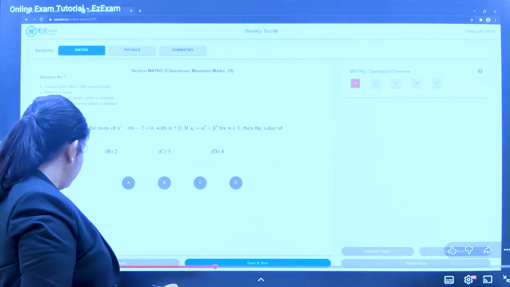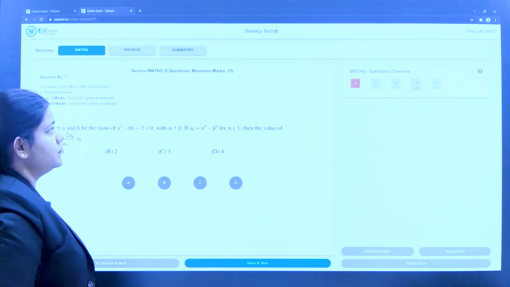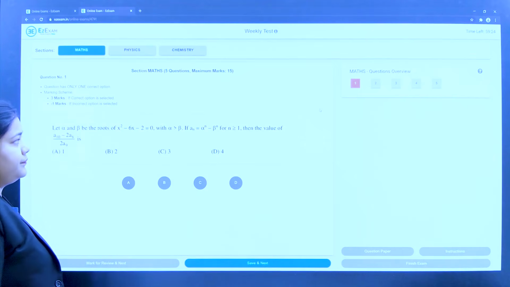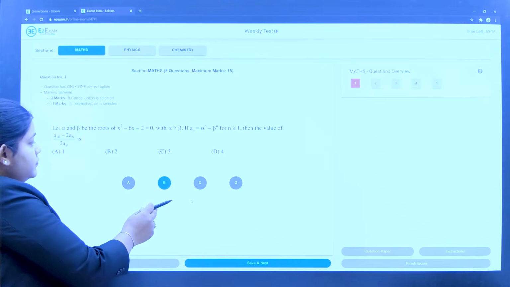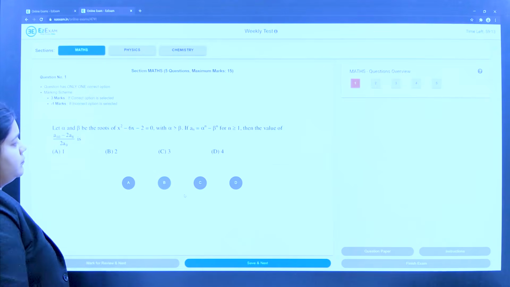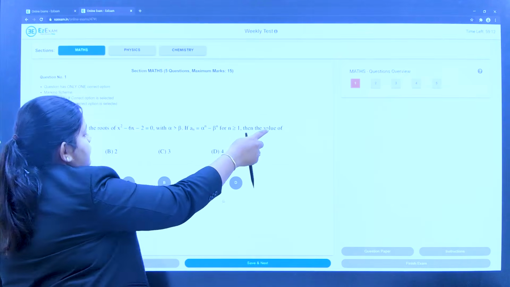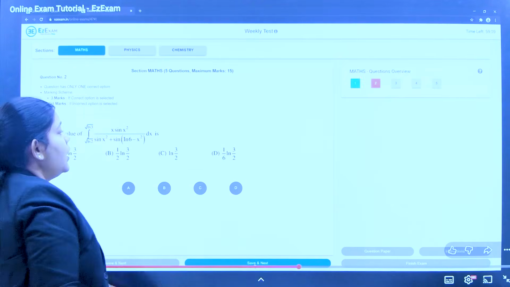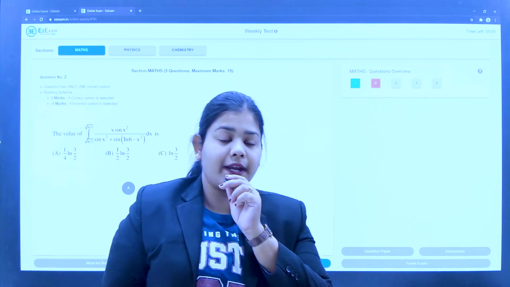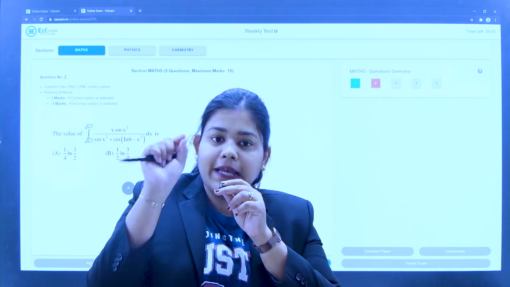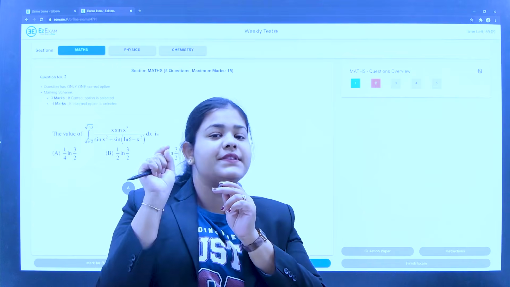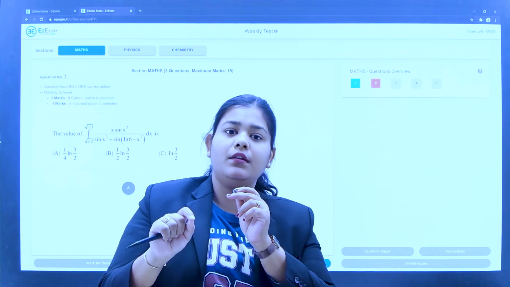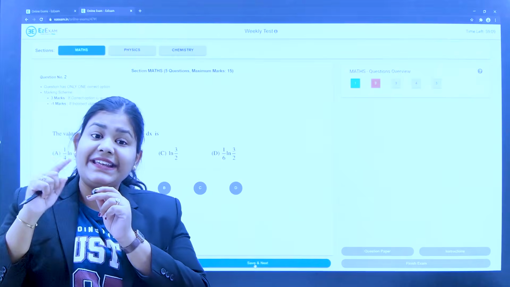You can also jump between questions by clicking these question boxes. Note the marking scheme for each question above the question. Once you have a response to the question, click the corresponding option to select it. If it was selected by mistake, click again to deselect it. It's important to click the Save and Next button at the bottom. Out of four options, if you have selected any option by mistake, you can click on the option again and deselect it, right?